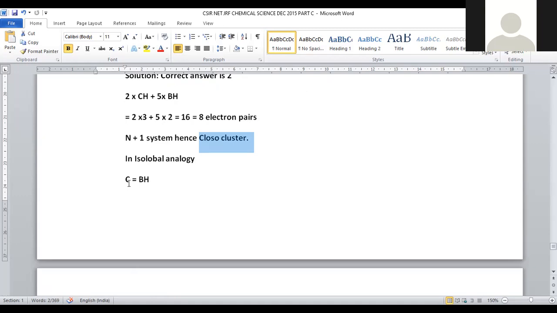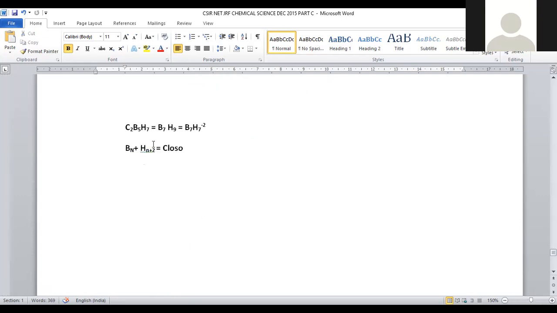So one carbon will be 4. So one boron will be 3. So in order to balance, we can take one carbon is equal to BH. Means hydrogen is 1, boron is 3. 3 plus 1 it will become 4 exactly equal to carbon. This is called isolobal analogy. So here we have the C2B5H7 formula. So instead of C2, let us substitute BH taken twice. When BH is taken twice, how many borons in total? B5 plus 2, B7 it will become, and H7 plus 2, H9 it will become. B7H9.